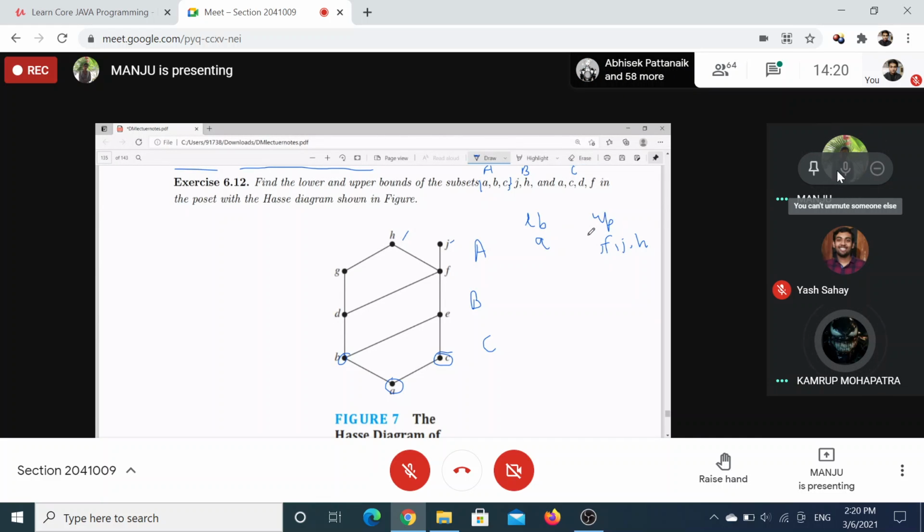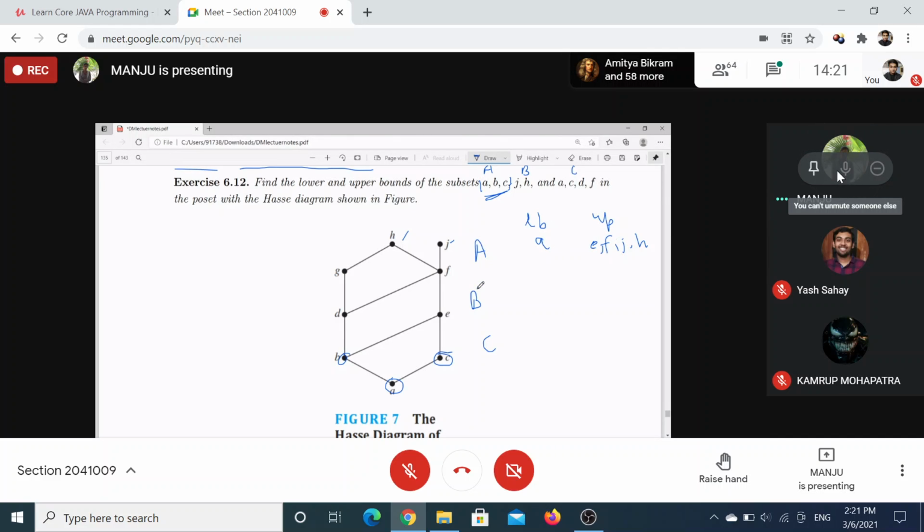If I ask you what the least upper bound is, H is not related to J, then. Yes, H is not related to J. But what about having just A, B, C? Yes, ma'am, they are related. What about the least upper bound? E will work, right? And the greatest lower bound is A. Whenever a unique one exists, obviously that will be it.